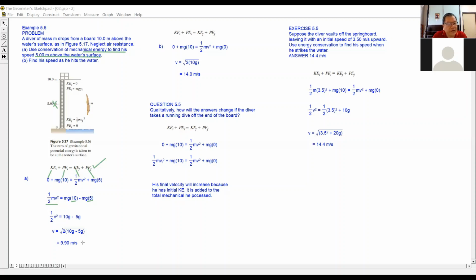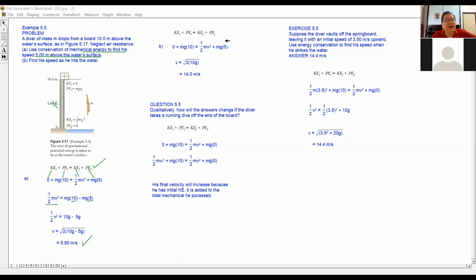Solving this equation, we have the final velocity 9.9 meters per second. Of course, you have to take the square root and so on. This one, you know what to do because earlier on there was one problem like that. So you know what to do.